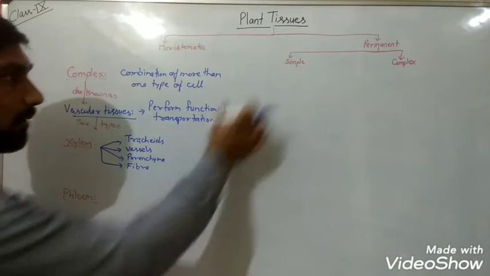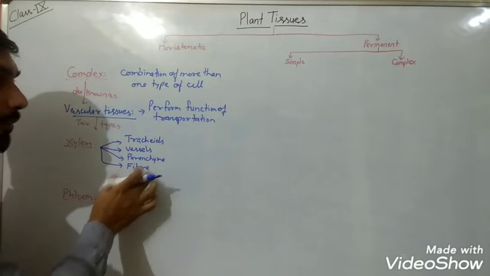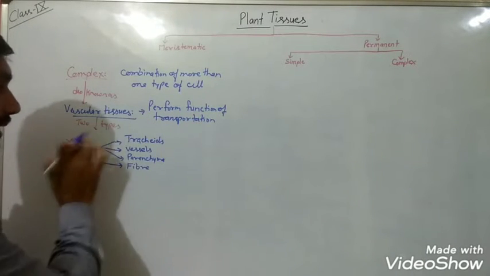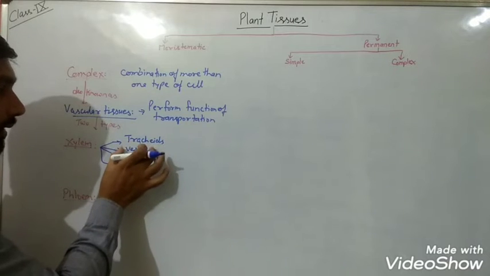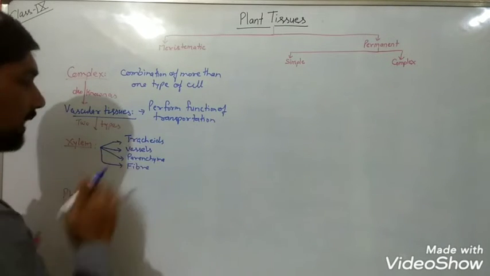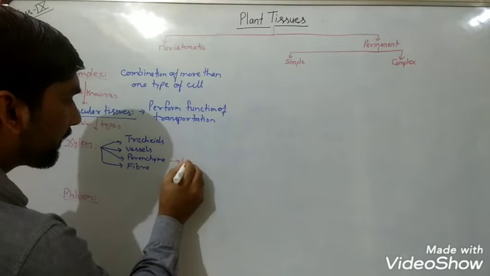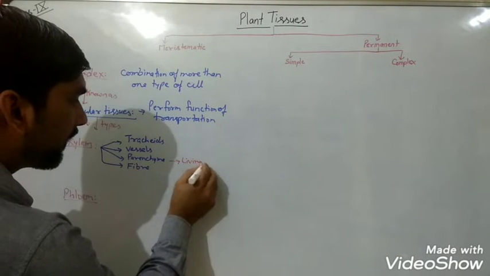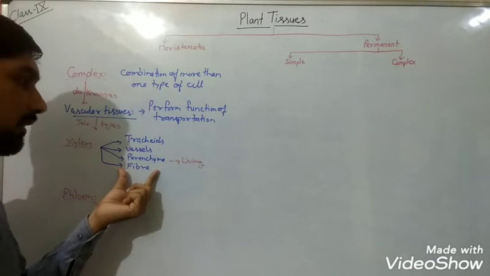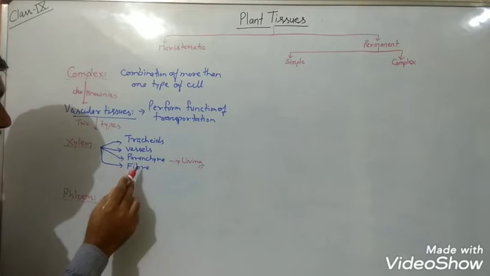Actually, these parenchyma are what? Simple tissues, parenchymatous, and these fibers are sclerenchymatous, dead cells. So when we consider xylem, tracheids, vessels, parenchyma and fibers, only one cell is living. That is what? Xylem parenchyma. The other three cells are dead cells.